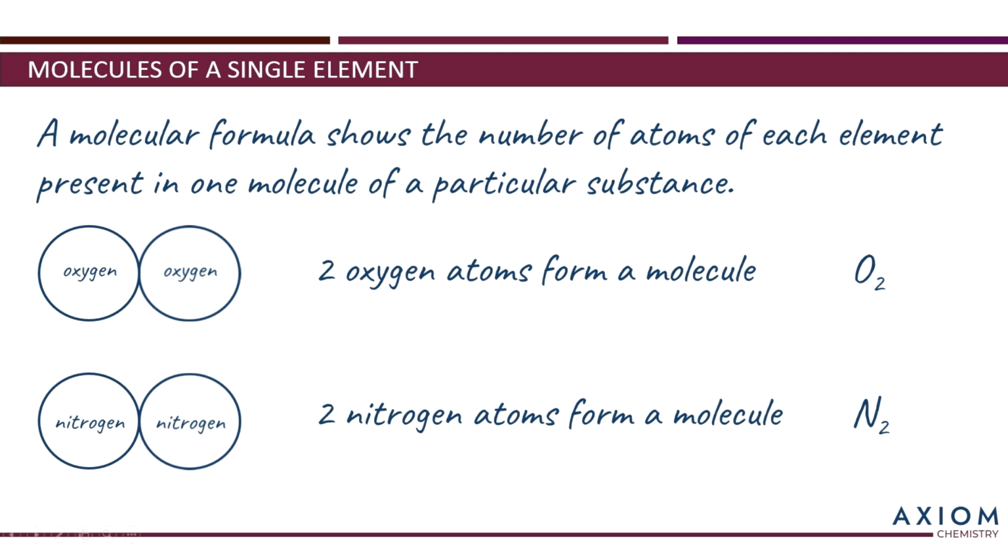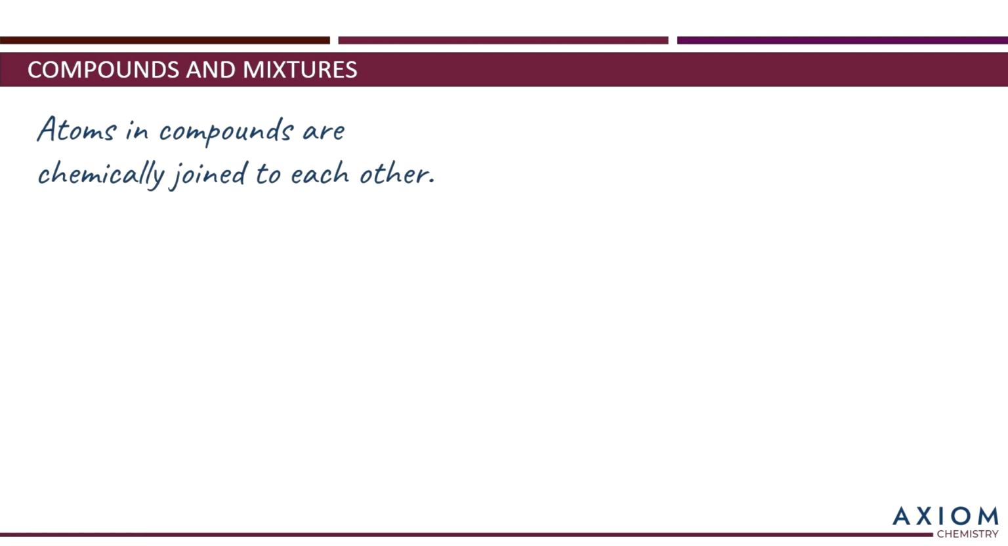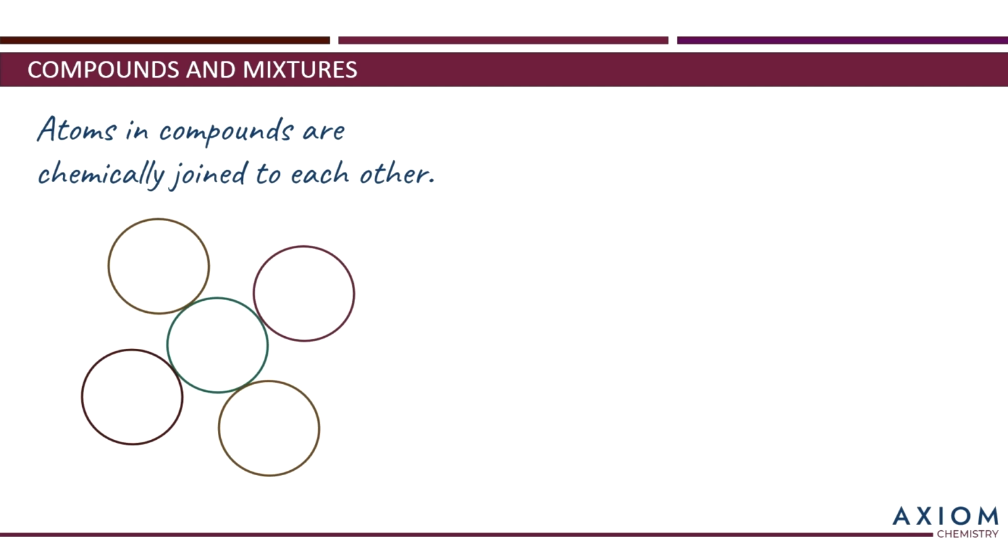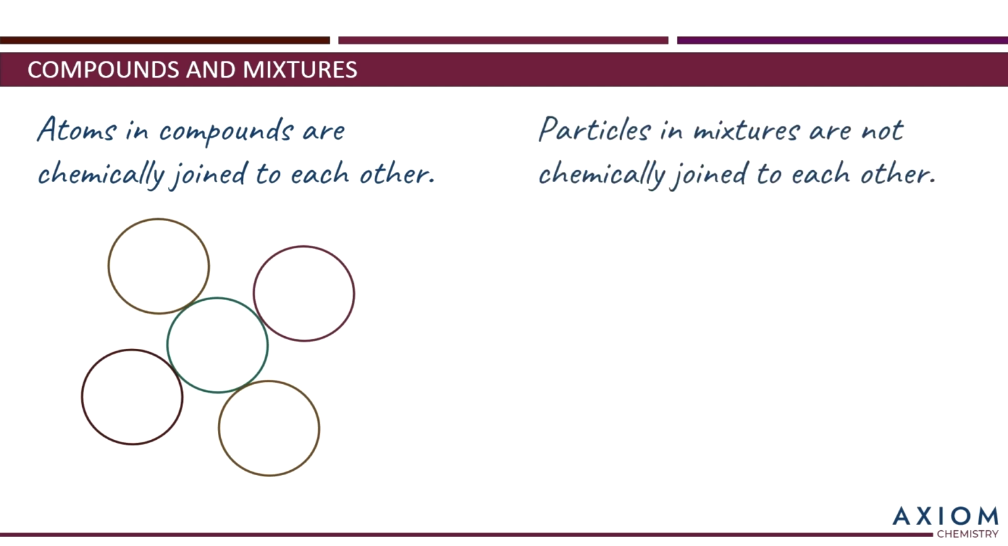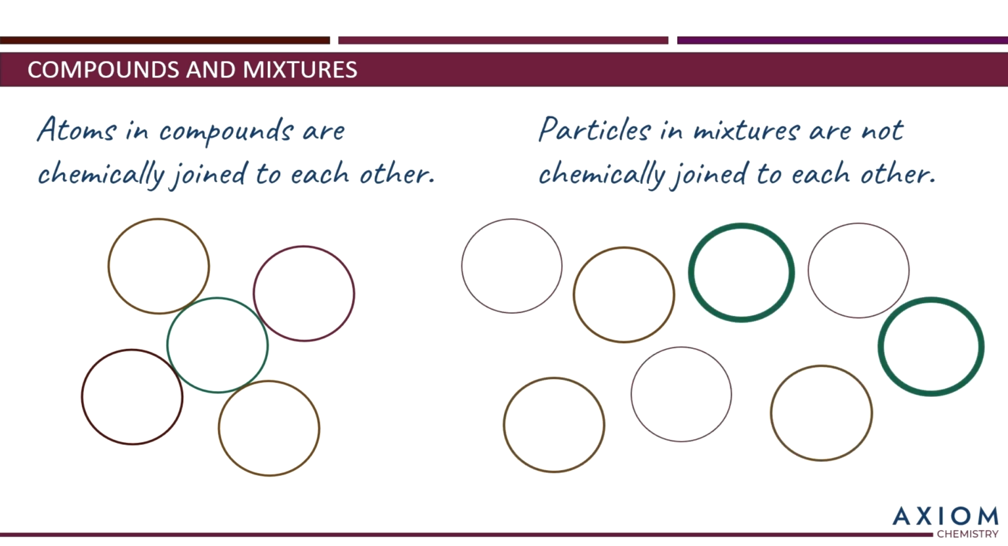Just before I end this video, I want to remind you of the difference between a compound and a mixture. As we've seen, atoms in compounds are chemically joined to each other. So we might sketch them something like this. On the other hand, particles in mixtures are not chemically joined to each other. So we could have some particles like this, and some like this, and some like this. And they're just mixed up together like a bag of marbles.